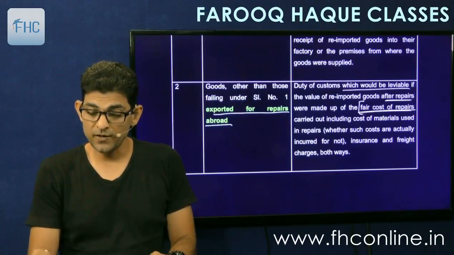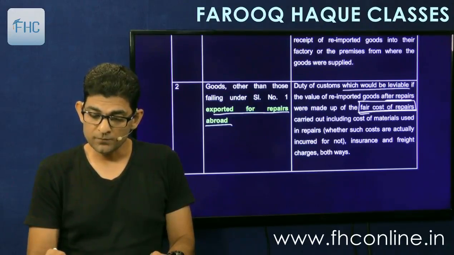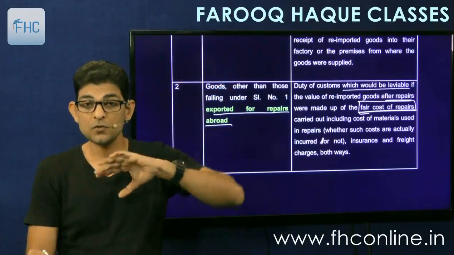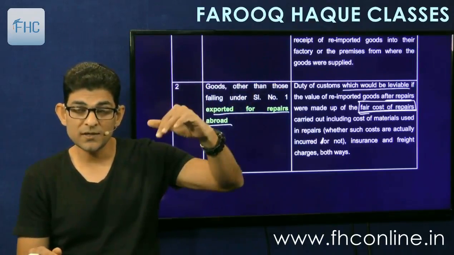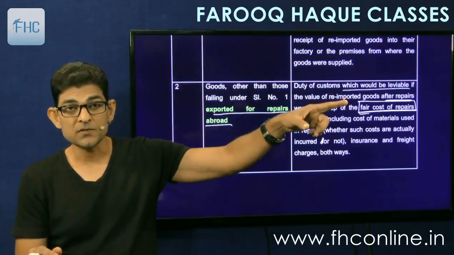Underline this, fair cost of repairs carried out, including cost of materials used in repairs, whether such costs are actually incurred or not, insurance and freight charges both ways, to take it and come back. So we'll take the freight that is required for exporting the goods and then again coming back, freight both ways, insurance and the cost of repairs.